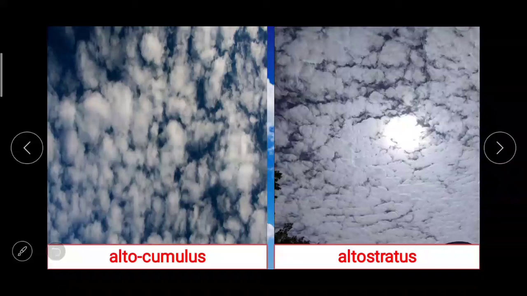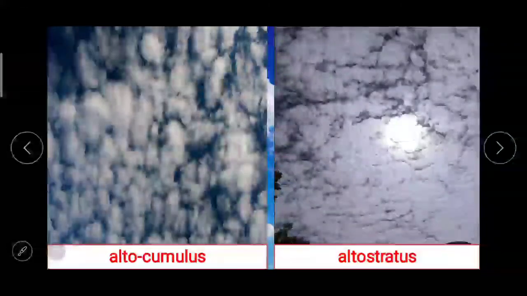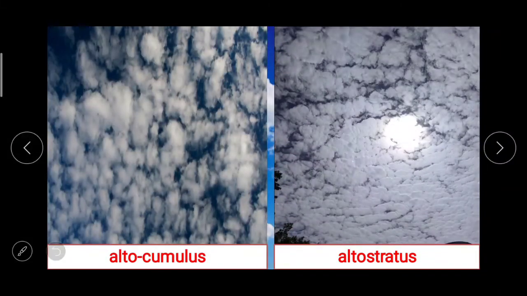Next one, low clouds. These consist of 5 types of clouds. Stratocumulus have layers in this. Stratocumulus, stratus, nimbostratus, cumulus and cumulonimbus. So stratocumulus, as you can see on the screen, their color is white to earthy.